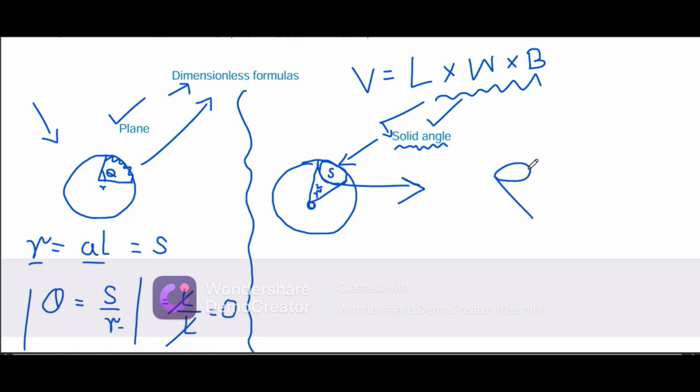In this picture you can only see the front of it, you cannot see the back portion of it. If I talk about this front, the similar point will be available at its back as well. That's why it is r squared, and it is calculated as s upon r squared, as if it's moving inwards. So you can just call it surface area upon r squared.